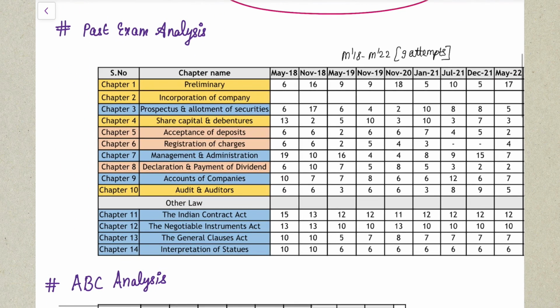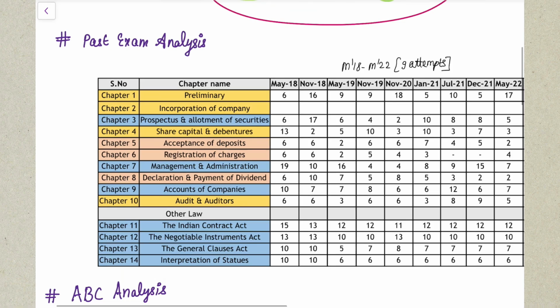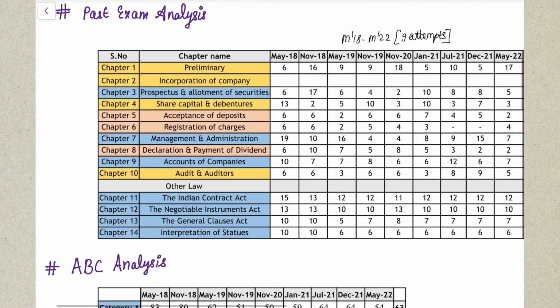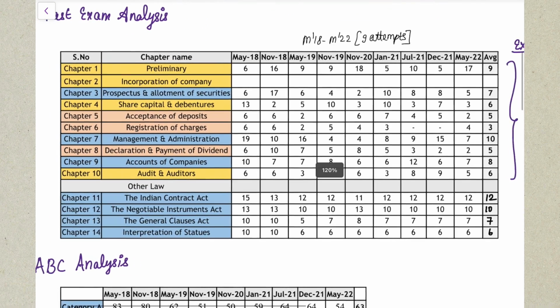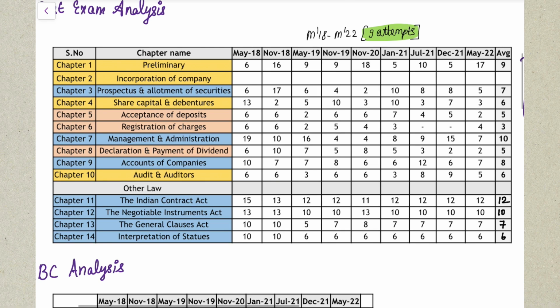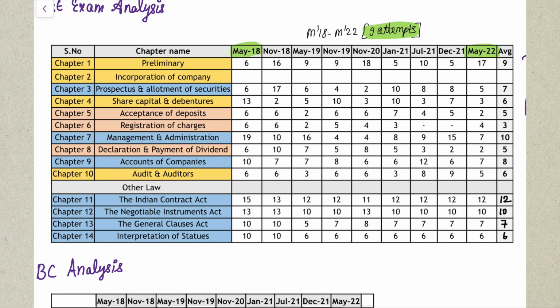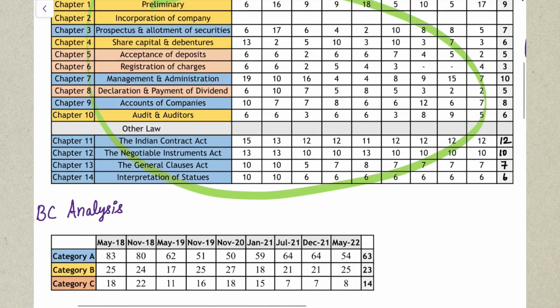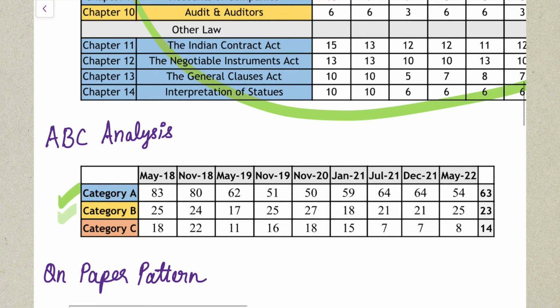So first, starting with your past exam analysis. Here, as you can see, we have taken an analysis of around 9 attempts, starting right from May 2018 until May 2022. So we have analyzed each examination paper chapter wise. Based on this analysis, I have come up with the most important questions and less important questions, and how you can make the best use of your study using this strategy.